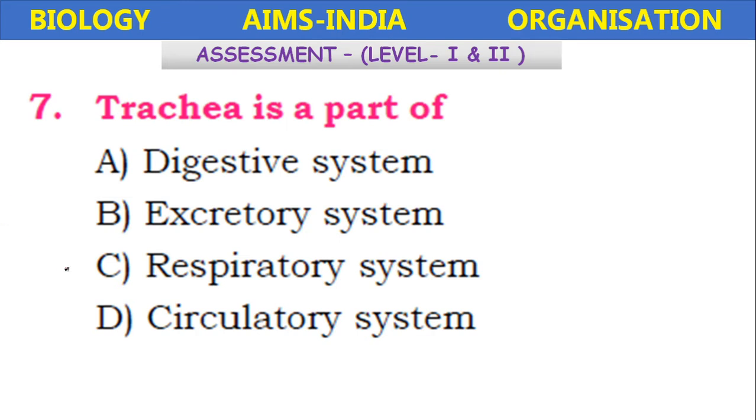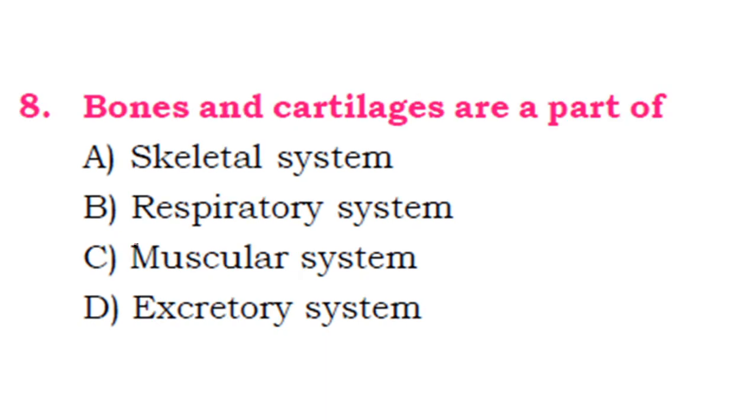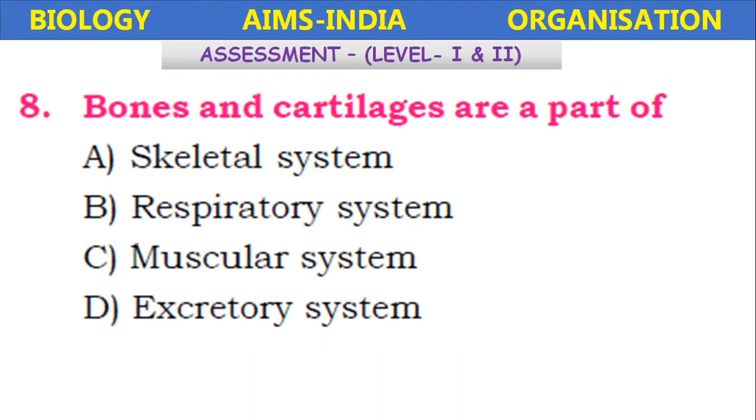Trachea, windpipe, is a part of the respiratory system. Bones and cartilage are part of skeleton system, respiratory system, muscular system, excretory system. So which system? Skeleton system.